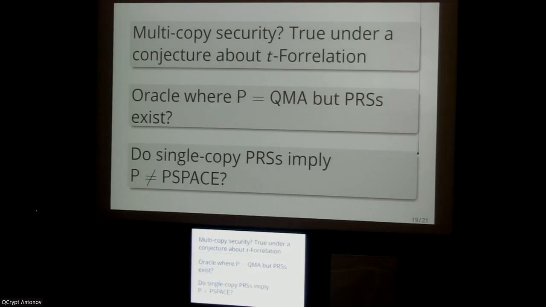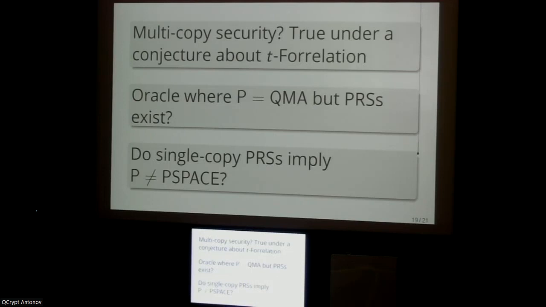And then finally, the last question I have is maybe harder to motivate, but I really want to understand whether single copy pseudorandom states or any of these more basic quantum cryptographic primitives still imply some classical lower bound in complexity theory, like, for example, P is different from PSPACE.